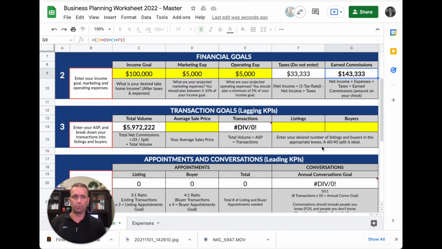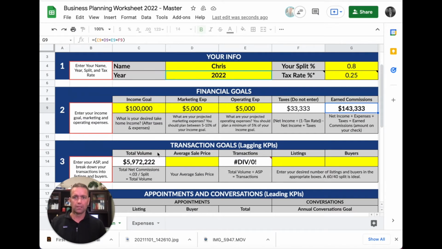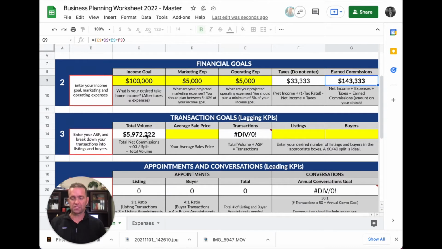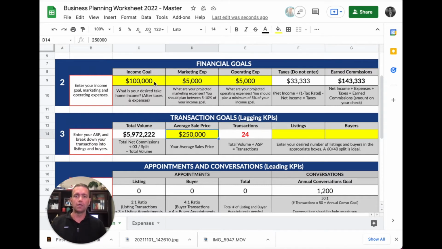Okay, so what the sheet does for you now, if you go to section 3, it'll calculate what that volume means for you. Based upon your split, you need to sell just under $6 million in real estate. What you do need to fill in next is your average price. If you're not sure of your average price, pull the average price from your area. If you're a newer agent, start a little bit lower. I'm going to put $250,000 for my average price. That's pretty close in our area. And this tells me, based upon that volume at that price, I need to have 24 transactions closed to reach my desired take-home income goal.